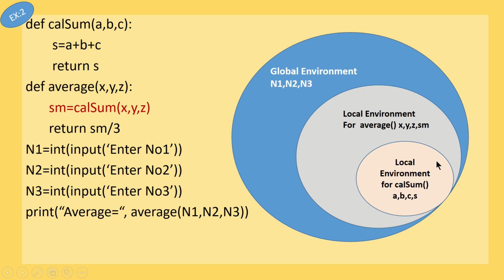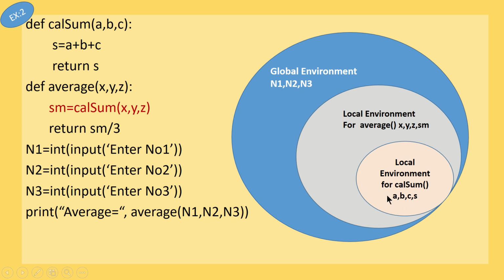In this local environment the variables a, b, c and s are created, and these variables can be used only inside cal sum. Since this is the enclosing scope, that doesn't mean that x, y, z and sm can be used inside cal sum.